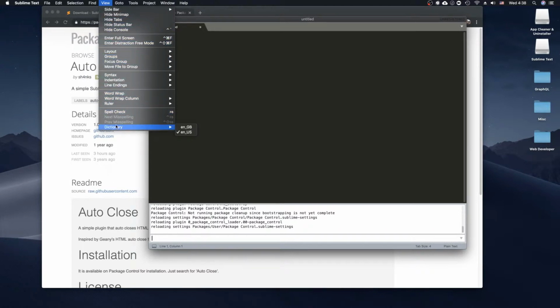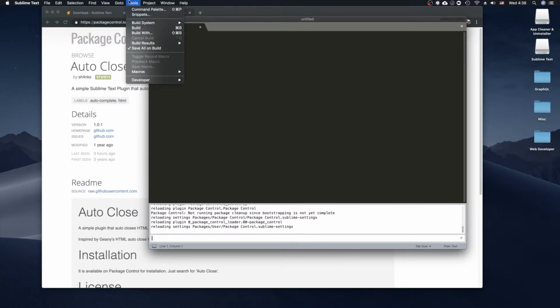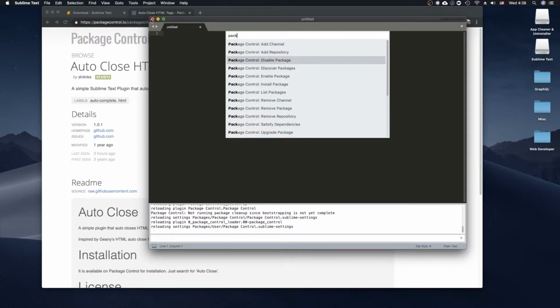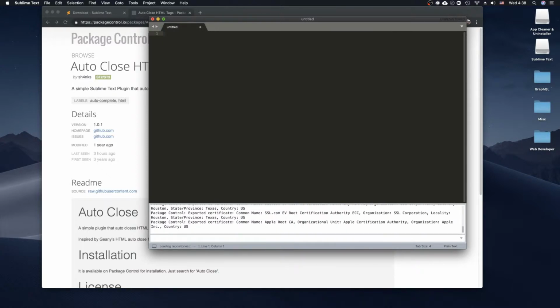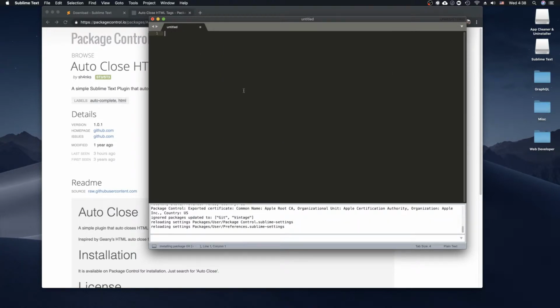Alright, so it's going to be Command Palette. Let's see what happens. Okay, Package Control. Okay, there you go. So open up that and then click on Install Package, and we'll do autocomplete. Actually, we'll do Git first. Alright, so we'll do that.